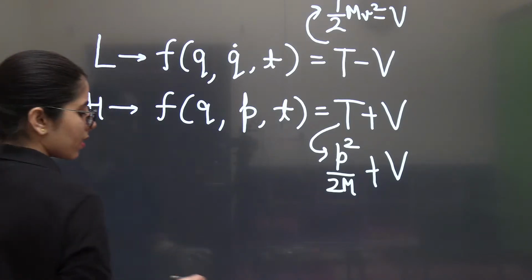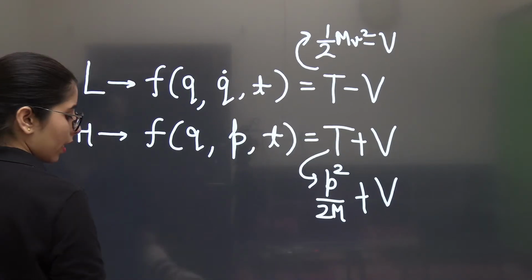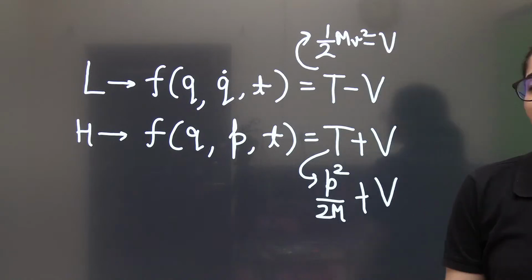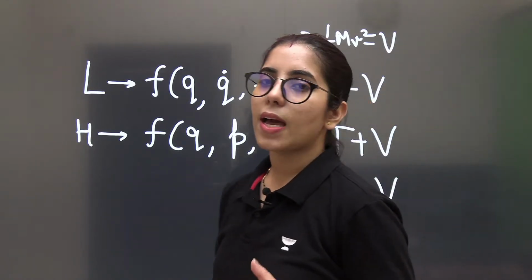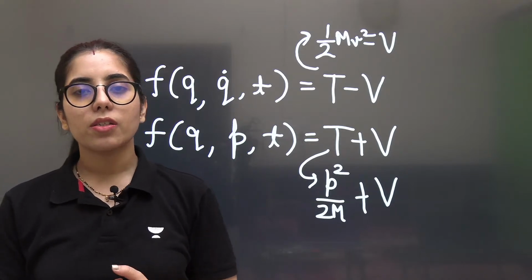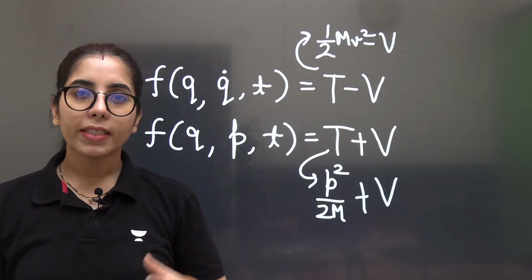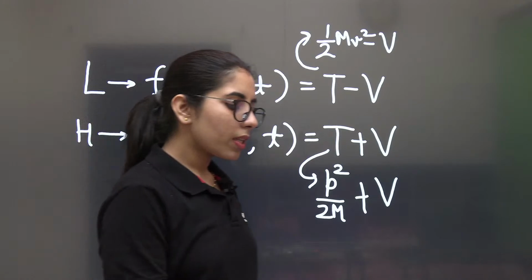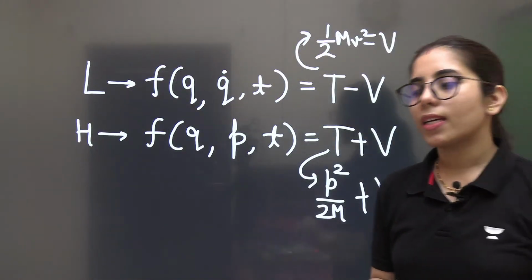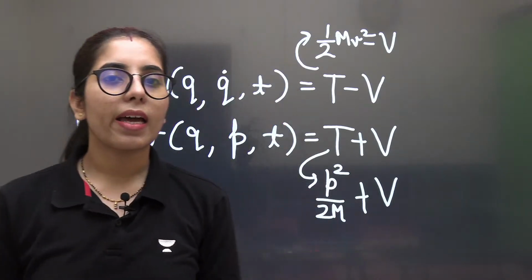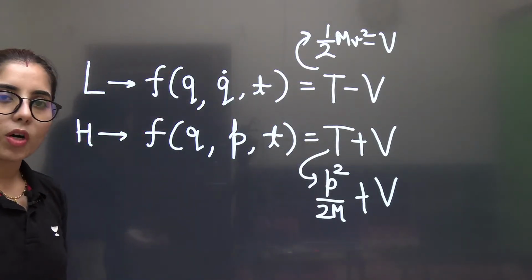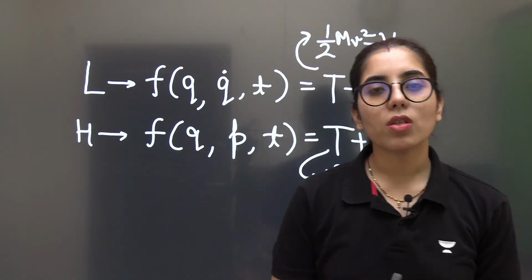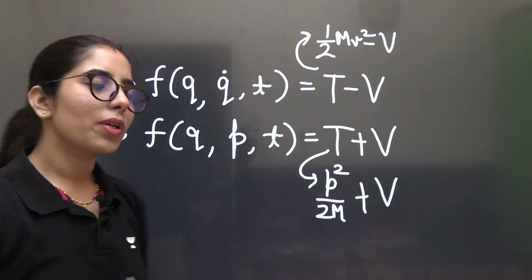The next thing is that once you have this part, you have to know how to do the conversion. But sometimes it can be confusing to identify the separate kinetic energy term or the potential energy term, or even if we are able to identify the kinetic energy term, it doesn't match this form exactly in the given Lagrangian. So how can we do the comparison? In that case, we will not be doing the comparison, we will not be finding the m value, or following the same process. What we will have to do is use a different formula to do the conversion from Lagrangian to Hamiltonian or Hamiltonian to Lagrangian.